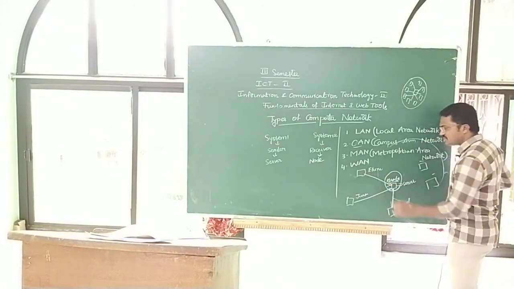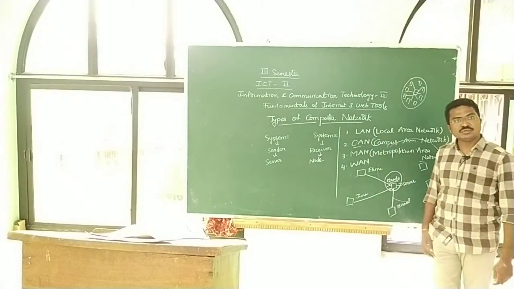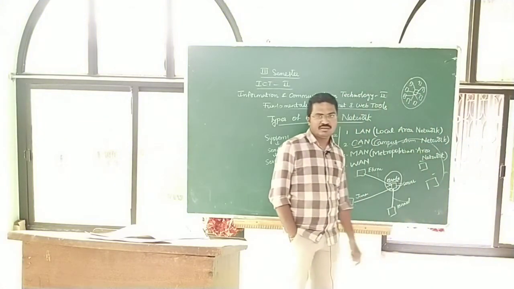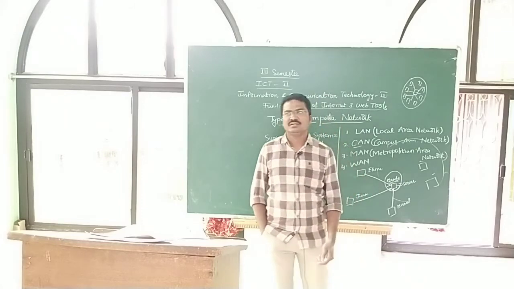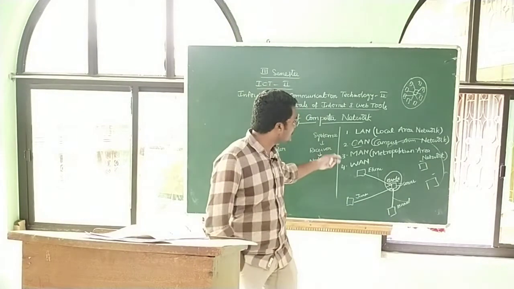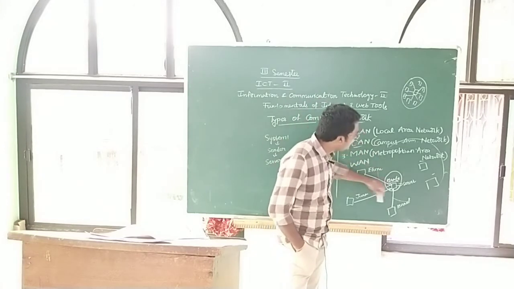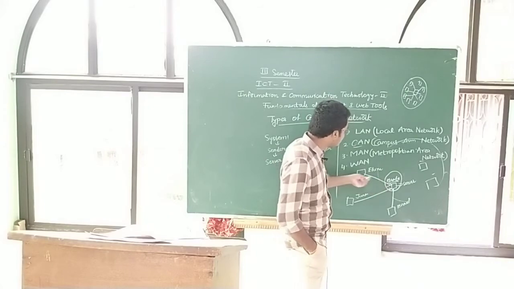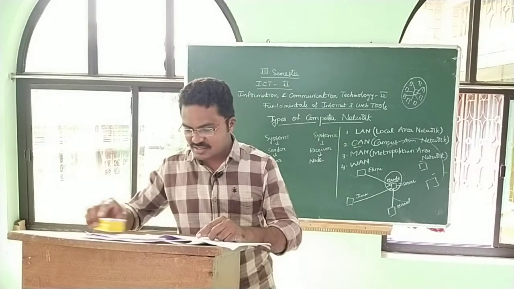Compared to a CAN, the distance is much larger. So how is it possible to communicate? For MAN, Metropolitan Area Network, the best suitable example is cable TV networking, because we can access the information from different places, not only very near places. If the distance increases, we have to use another type of networking called a MAN. Let's discuss MAN.